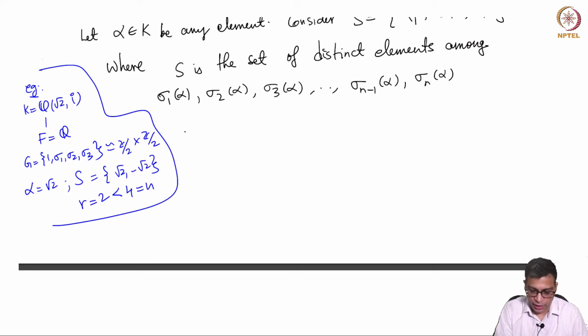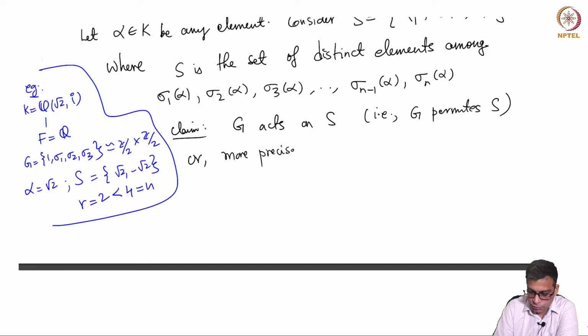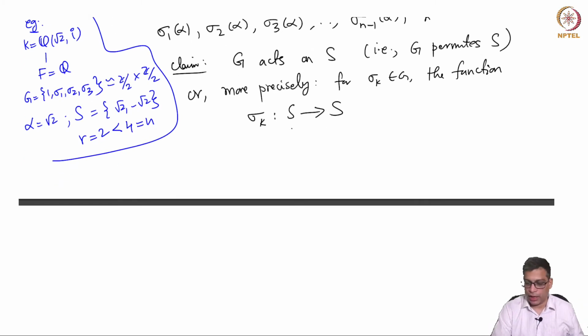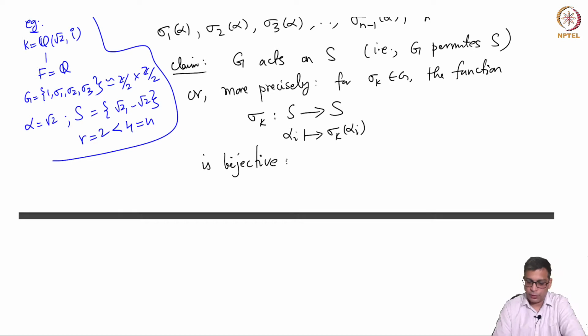Now we claim that G acts on S. In the language of group actions that you would have seen, we say that G permutes S, or more precisely, for sigma k in G, the function sigma k from S to S, which sends alpha i to sigma k of alpha i, is bijective. This is what my claim is.